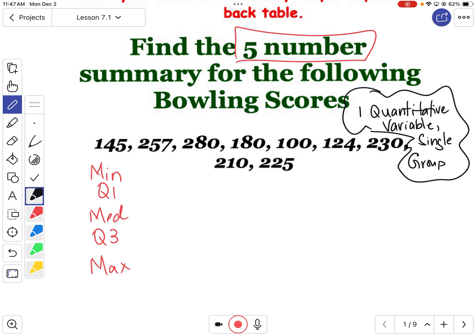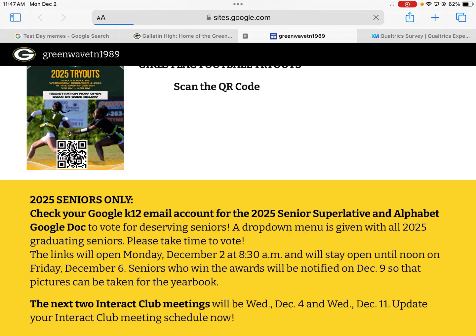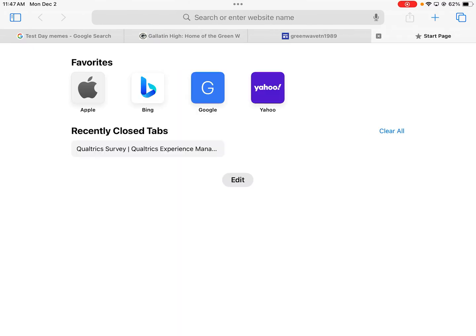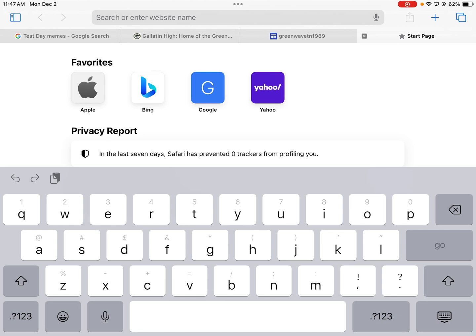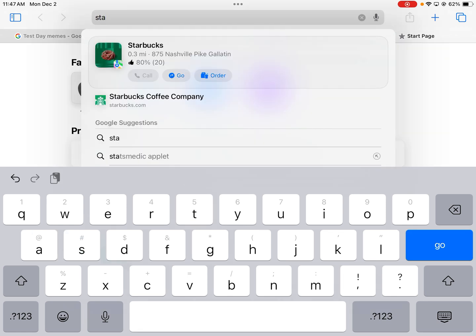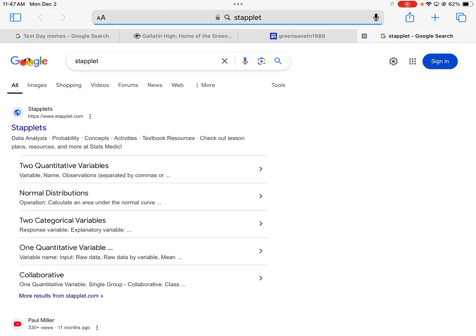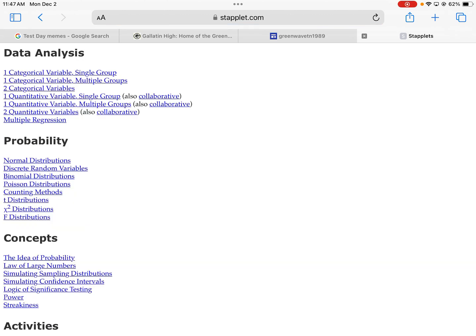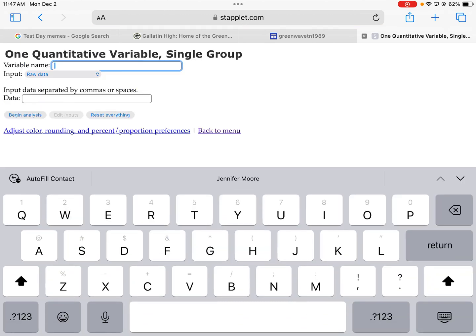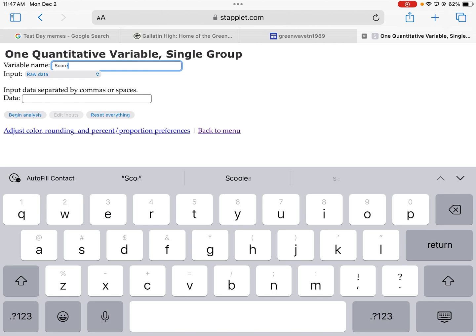Let me get mine out so I can see what I got. We switch over. Remember, it's stapplets.com. Not Starbucks, although that would be good. There it is. We're going to do one quantitative variable, single group. So it's the 4th one down. We can just say it's bowling scores, because that's what we're talking about.